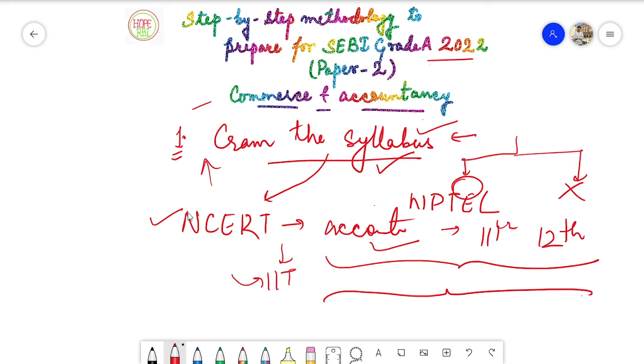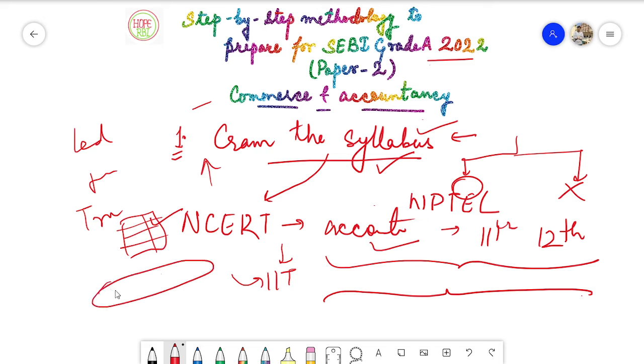Once you understand how to form the ledgers, how to form the journals, how to make a trial balance, how to rectify any error in the balance sheet or in a particular account, and how to prepare the books of accounts and the financial statements, you will be able to easily understand this subject, and you will encounter some very easy questions in phase 2 regarding it. So it is very easy even if you are not from the commerce background.